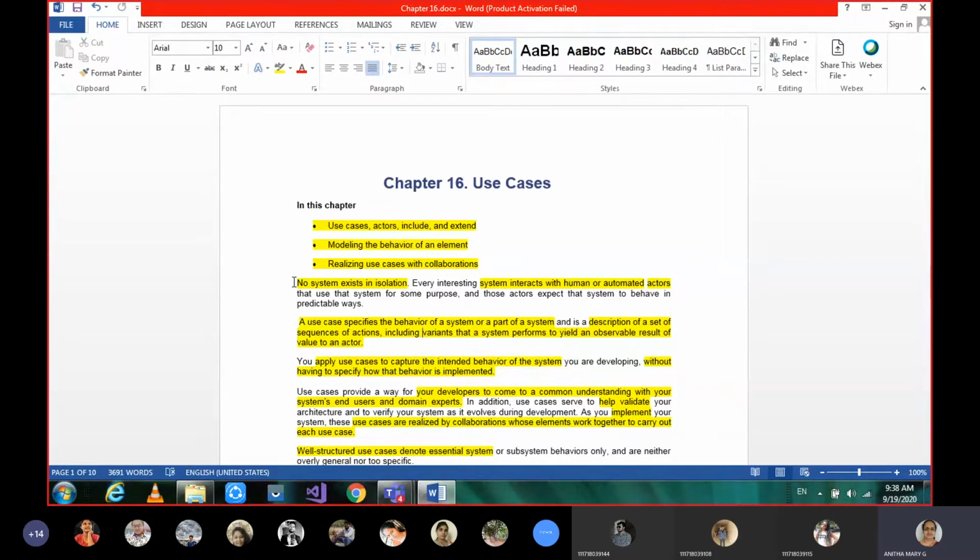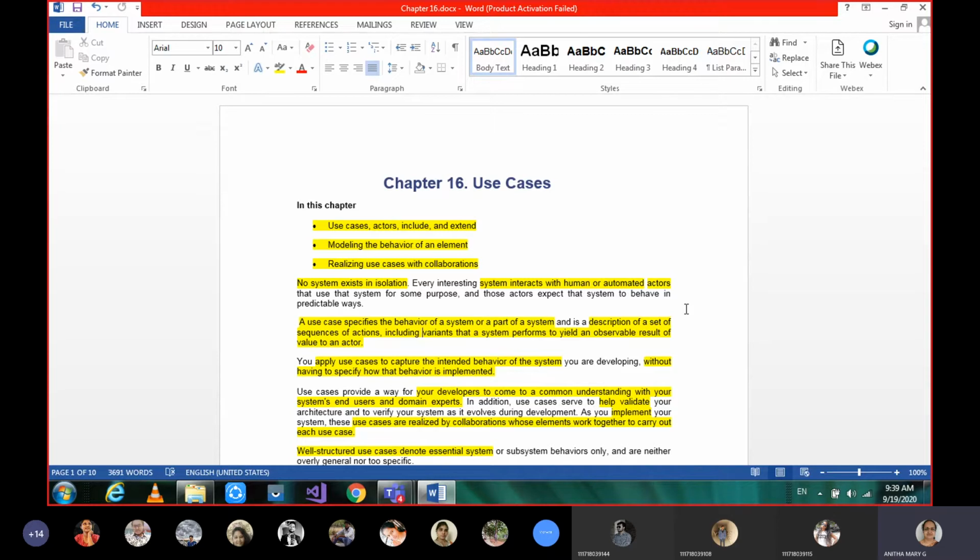So let's see what exactly the things are here. As we know, no system will exist in isolation. Only one will not be enough. It has to interact, communicate with human or automated actors to achieve some purpose. Say suppose only an ATM is existing, and no user is using it, then in isolation, independent, will that ATM work?